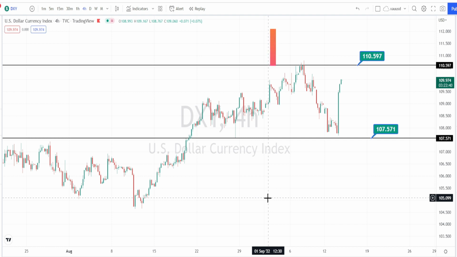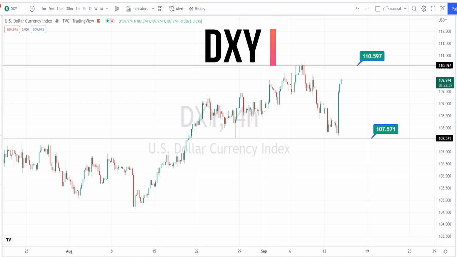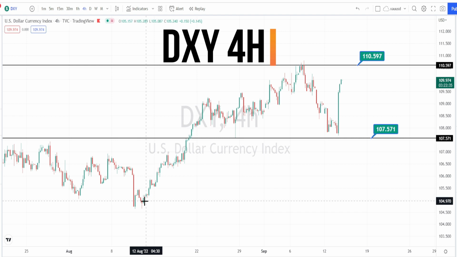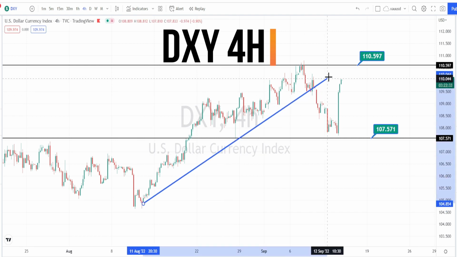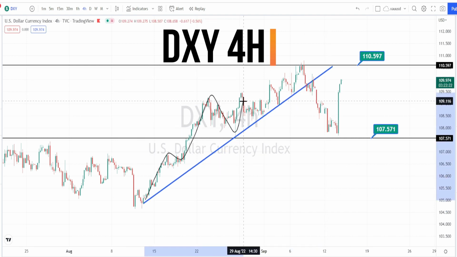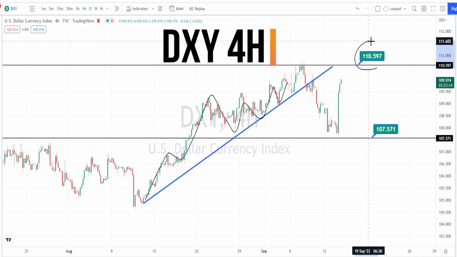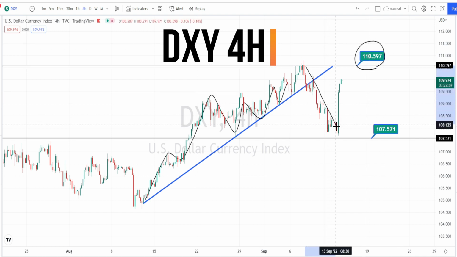When we look at the price action in the dollar index, I am in the 4 hours time frame now. I am drawing a trend line or a support line. We had noticed the price action trend on the bullish side, taking support on the trend line or the support line. The price got rejected at the resistance level of 110. Then we have noticed the price bounce back on the bearish side.